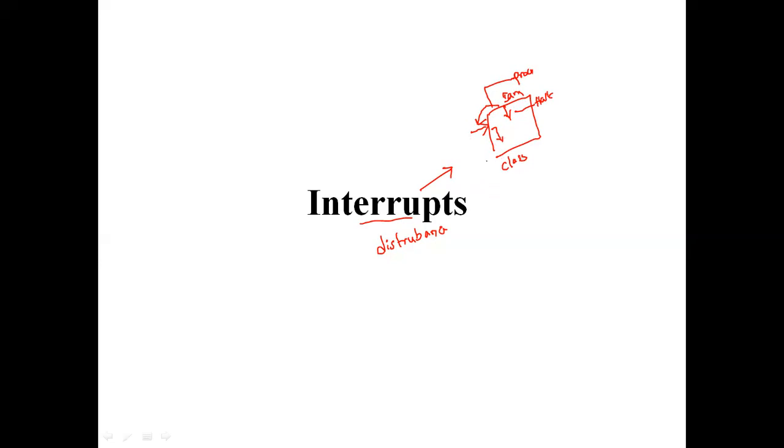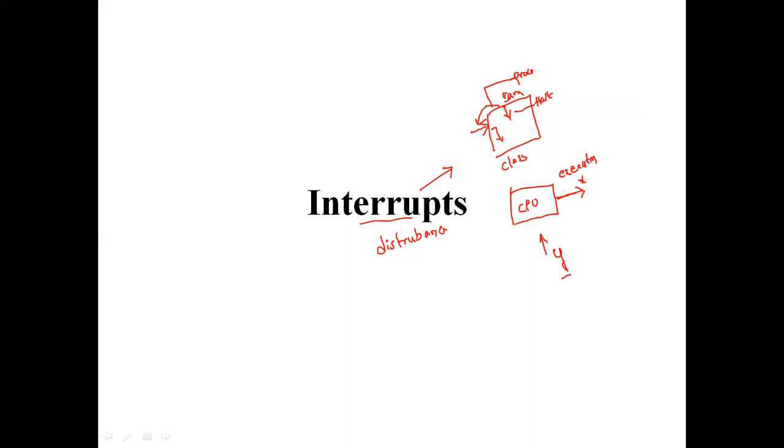In the same manner, taking this as an example, when the CPU is executing some X task, and some Y task is requesting the CPU, the CPU is executing the X task currently, but the Y task needs the time of the CPU.